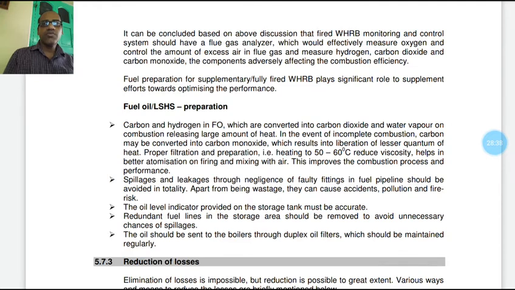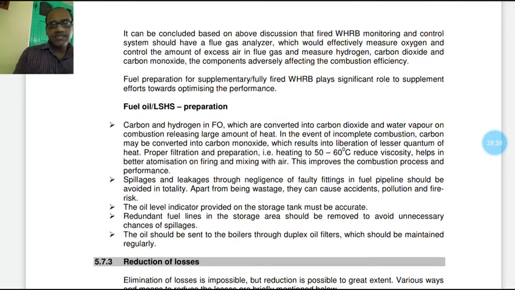Proper filtration and preparation are required, that is, heating to 50 to 60 degrees centigrade reduces viscosity and helps in better atomization on firing and mixing with air. This improves the combustion process and performance.